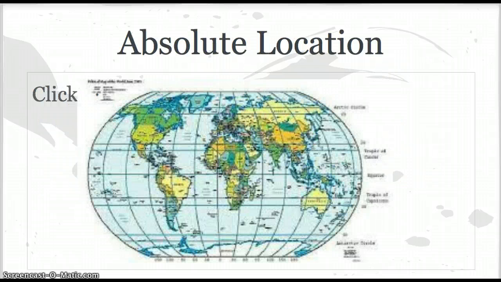All right, here we go. Absolute location. So you have your latitude and longitude lines. There is no mistaking where something is when you give an absolute location. We will go into latitude and longitude further when we talk about maps.